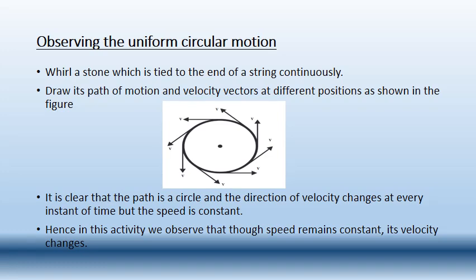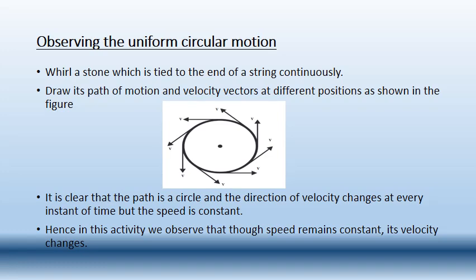Throughout the circular path we have drawn the tangents. Did we get the same direction of velocity? No, we did not. We got different directions of velocity. So here the velocity is changing. Yes or no? So direction is changing.